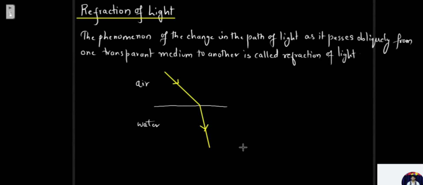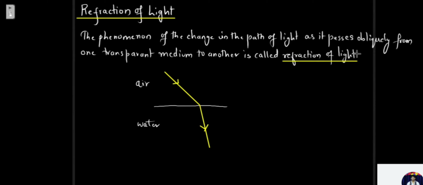So how do we define refraction of light? The phenomenon of the change in path of a light as it passes obliquely from one transparent medium to another is called refraction of light.